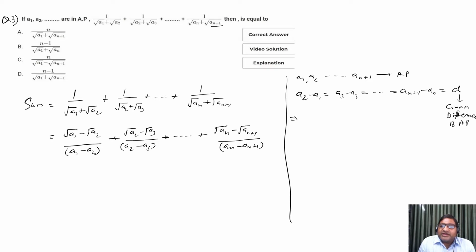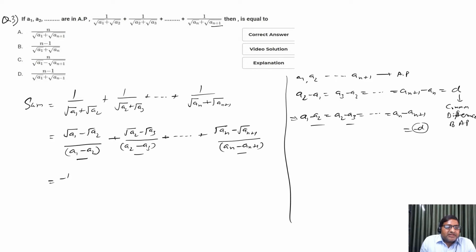Now we can write, after multiplying by minus 1 each term, we will get a1 minus a2 is equal to a2 minus a3, equal to, last में, an minus a(n+1). This is minus D. These terms are all equal to minus D. So we will put minus D here.